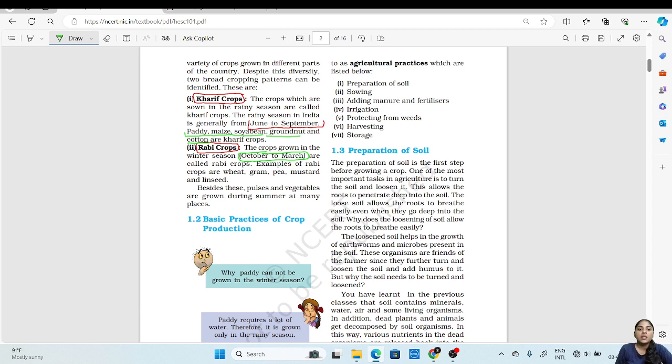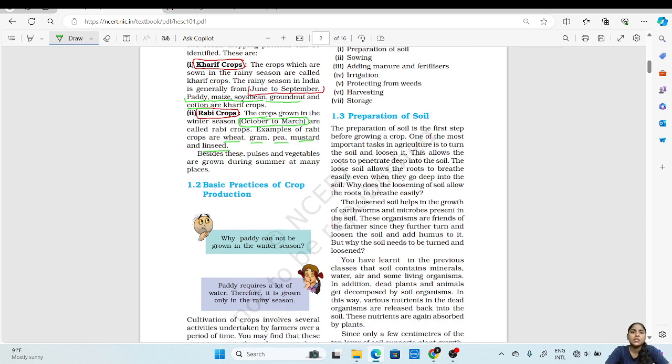Some examples are wheat, gram, pea, mustard and linseed. Now these crops like wheat require cooler temperature or cooler weather for their initial growth and development. So these are grown or sown during the winter season and are called Rabi crops. Besides these two crops, various pulses and vegetables are also grown during the summer season in our country.